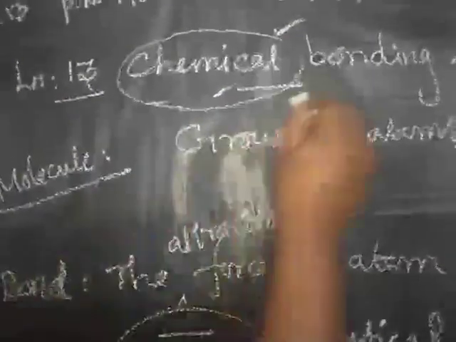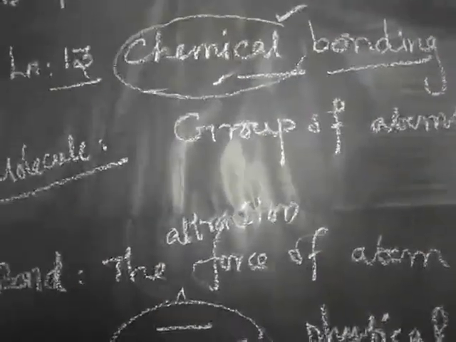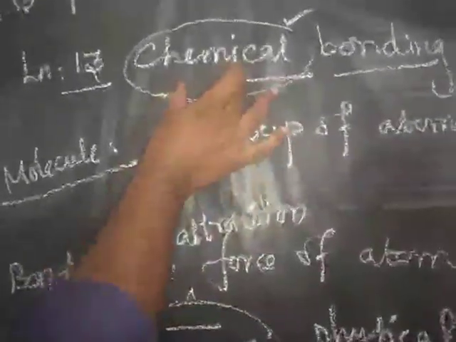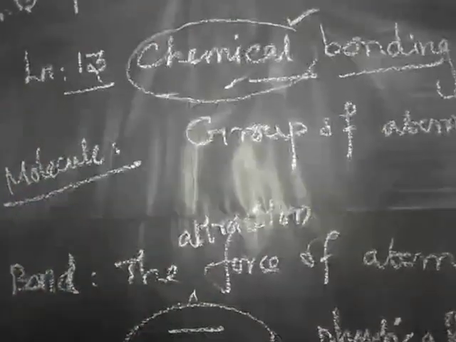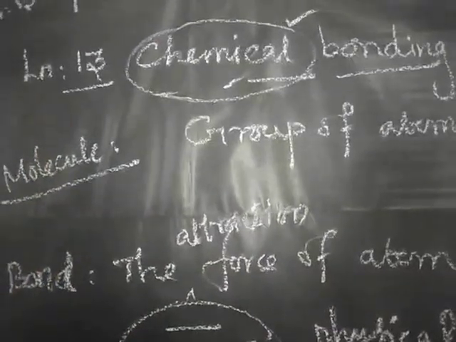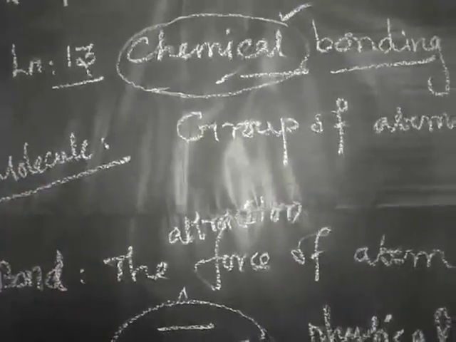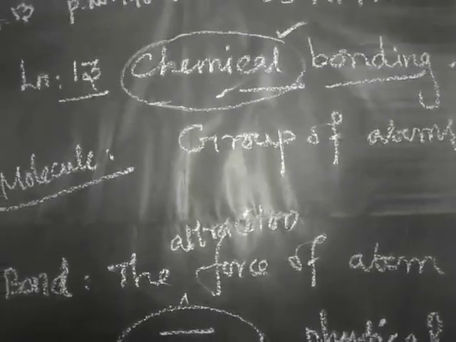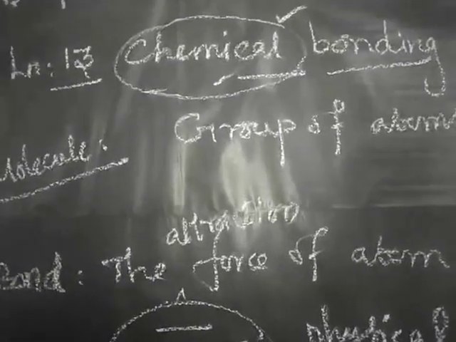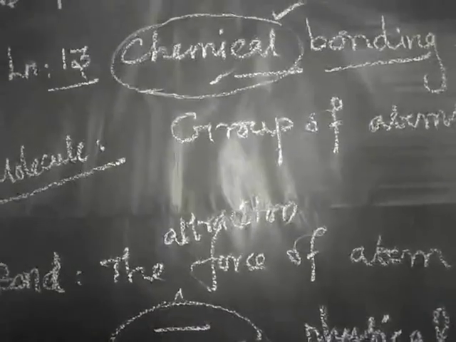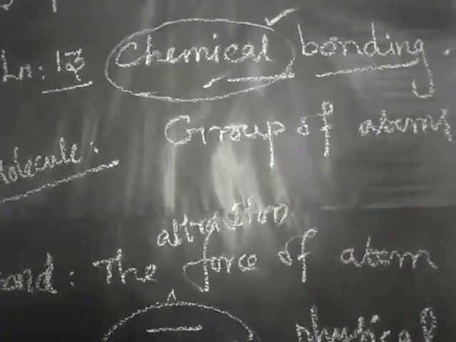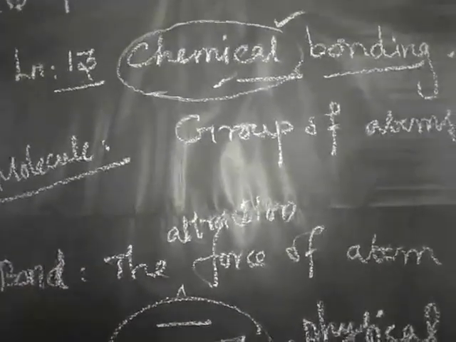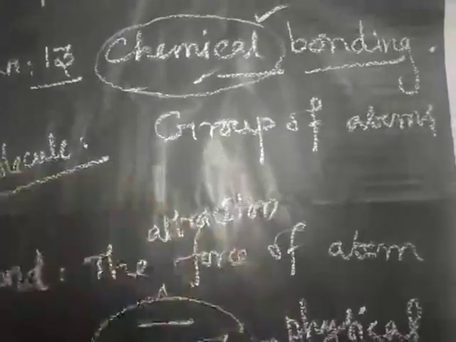So what is meant by bonding? What is meant by bond? Usually bond means connection between two. With the help of chemicals we make the bond, and that is called a chemical bond. In this lesson we are going to study how the atoms are combined, why the atoms are combined, why particular atoms combine with particular atoms, and why some atoms are not combined with some other atoms. What is the reason? Everything we are going to study in this lesson.